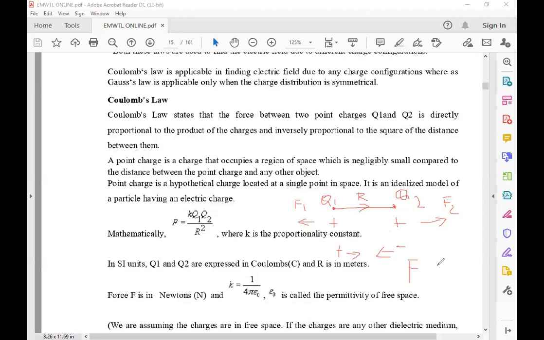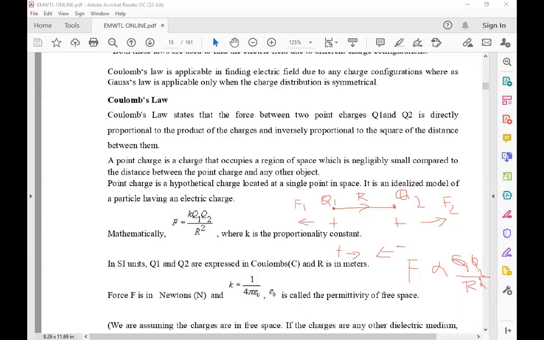F is directly proportional to the product of the two charges, Q1 and Q2, whole divided by, because it is inversely proportional to the square of the distance between them, R square. The distance between Q1 and Q2 is capital R. You can see the equation here.